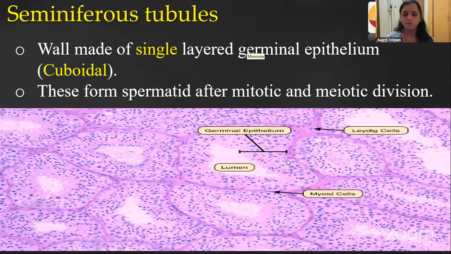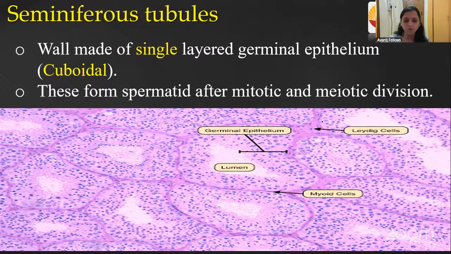I think you understood that we take a cross section of the testis, right? Now what we will do? We will take a cross section of the seminiferous tubule. Are you ready, guys? This is a seminiferous tubule. Now I am taking the cross section of this seminiferous tubule. It will look like a slice, like how a tomato slice looks, right? Like that only. See this diagram we have pasted here. This is the cross section of the seminiferous tubule.